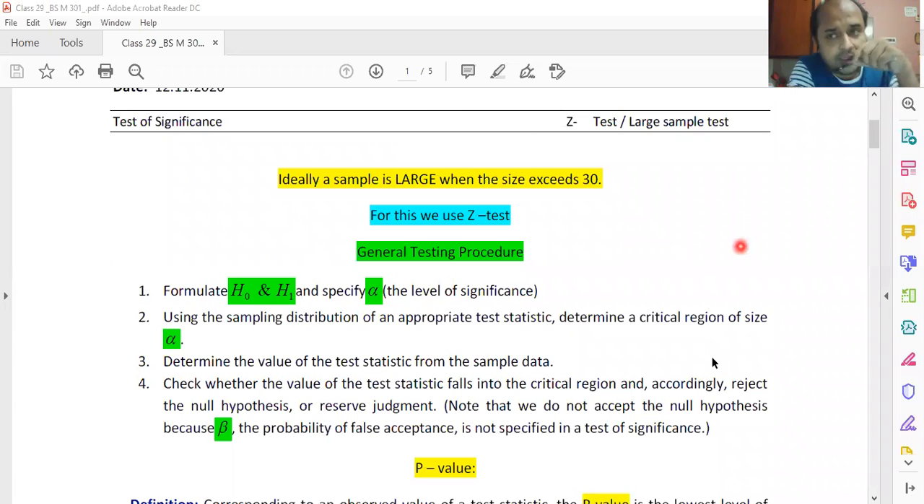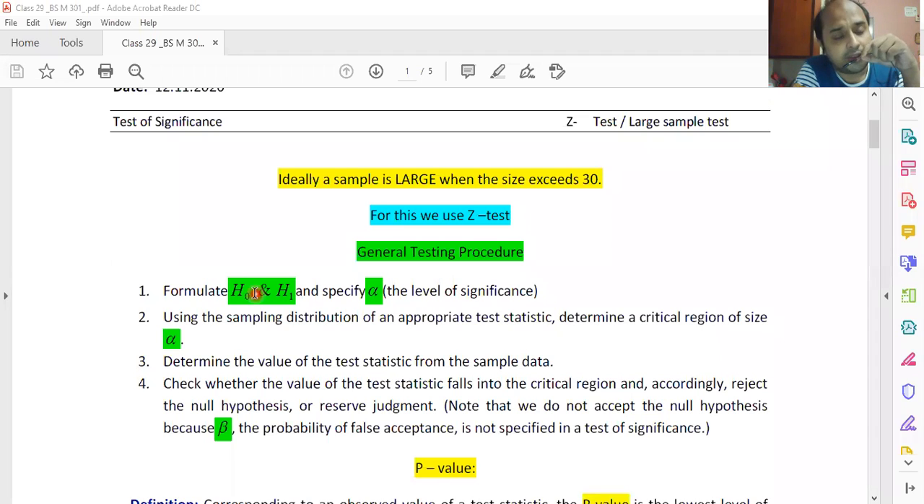Okay, so the general testing procedure is that you have to define your null hypothesis H0 and alternative hypothesis H1, and you have to set your level of significance at a certain level, which is alpha. What was the definition of level of significance? It is the probability of committing a type 1 error. Once the level of significance is set, you decide your null and alternative hypothesis.